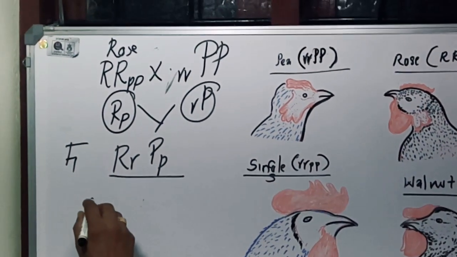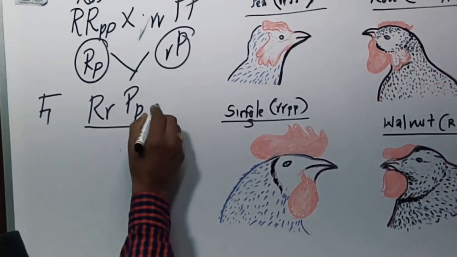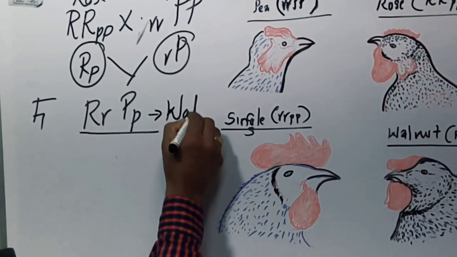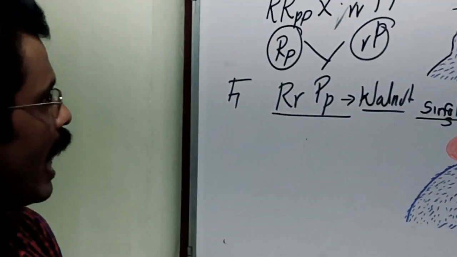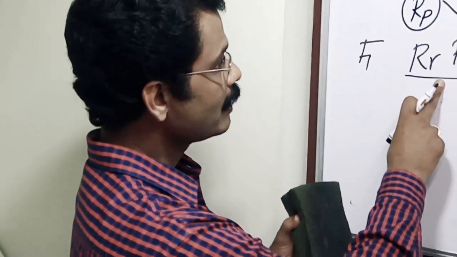It produces walnut, a new comb pattern, and it is a heterozygous condition.